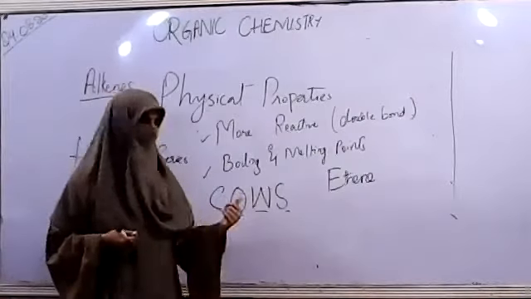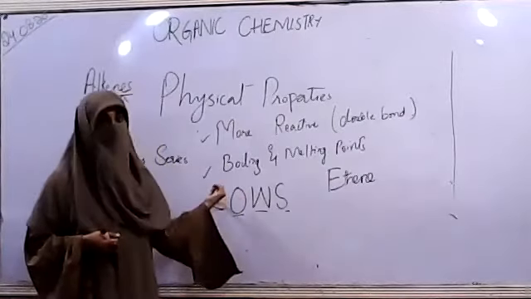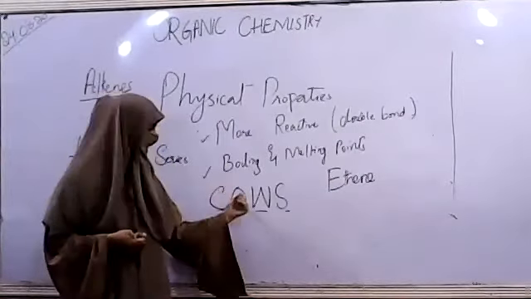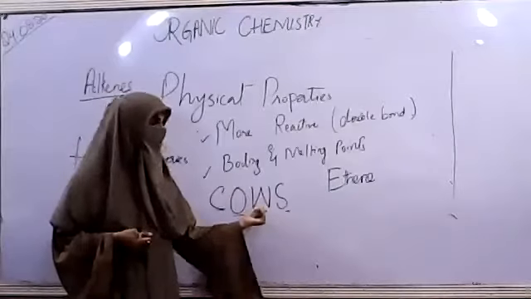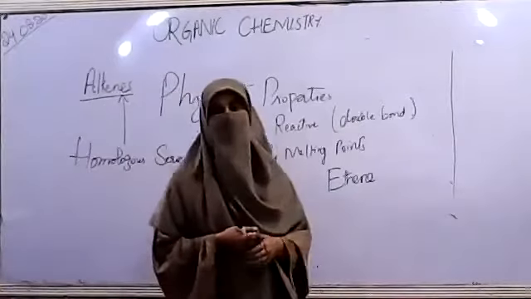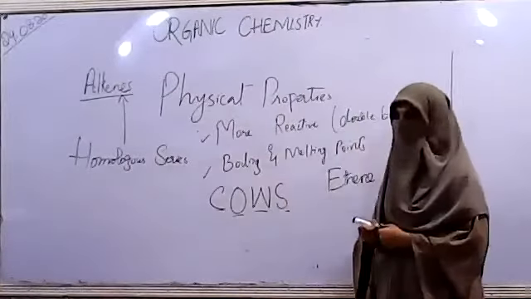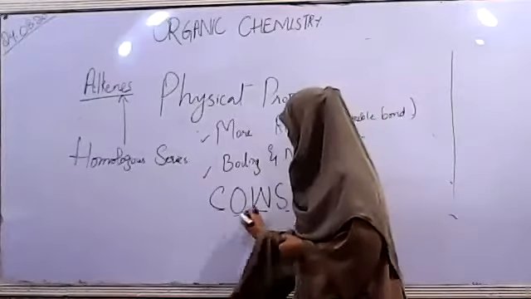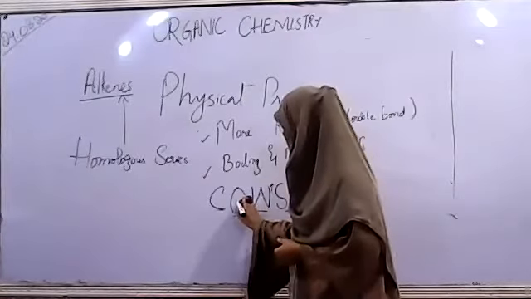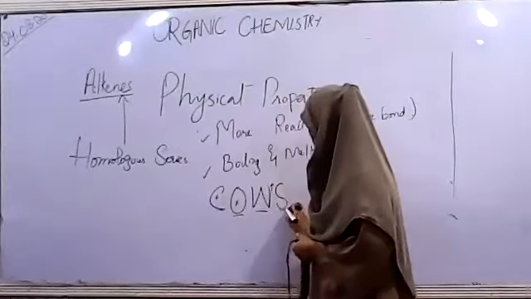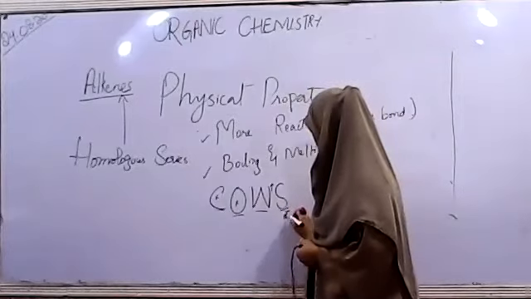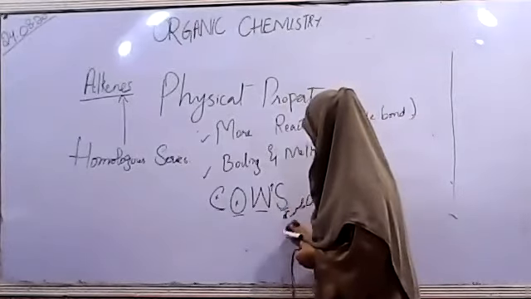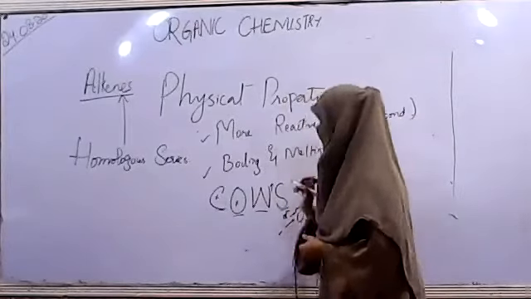Now ethene has COWS in what way? Colorless. Ethene is colorless, no doubt. Odorless. Weight की बात करें, so weight is basically more than water. Weight is higher, no odor, no color, and not soluble in water, but soluble in organic solvents.